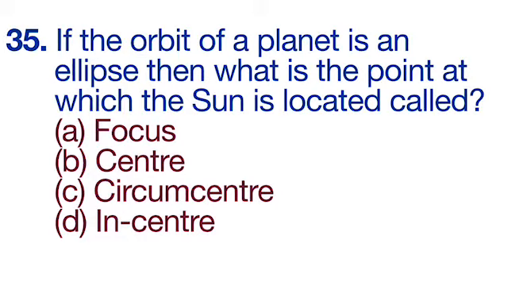35th. If the orbit of a planet is an ellipse, then what is the point at which the sun is located called? A, focus, B, center, C, circumcenter, D, incenter. And the correct option is focus.